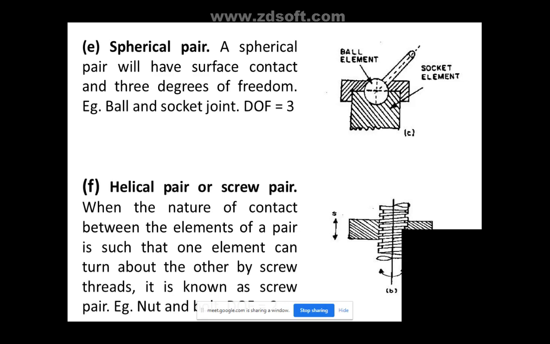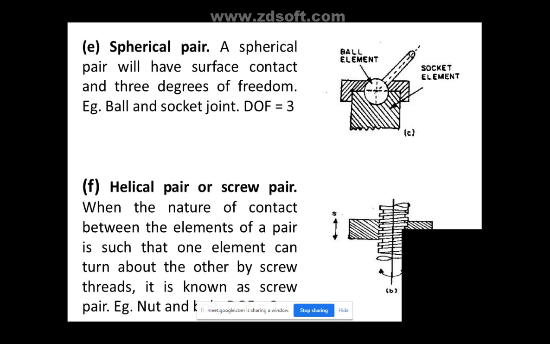Can you give one more good example of a spherical pair? Anyone? Just unmute. A joystick can be an example. Yes, joystick is a good example. The best example is a bike mirror, which you use in day to day life. Bike mirror, car mirror, what do you do with that? The mirror is completely a spherical joint.